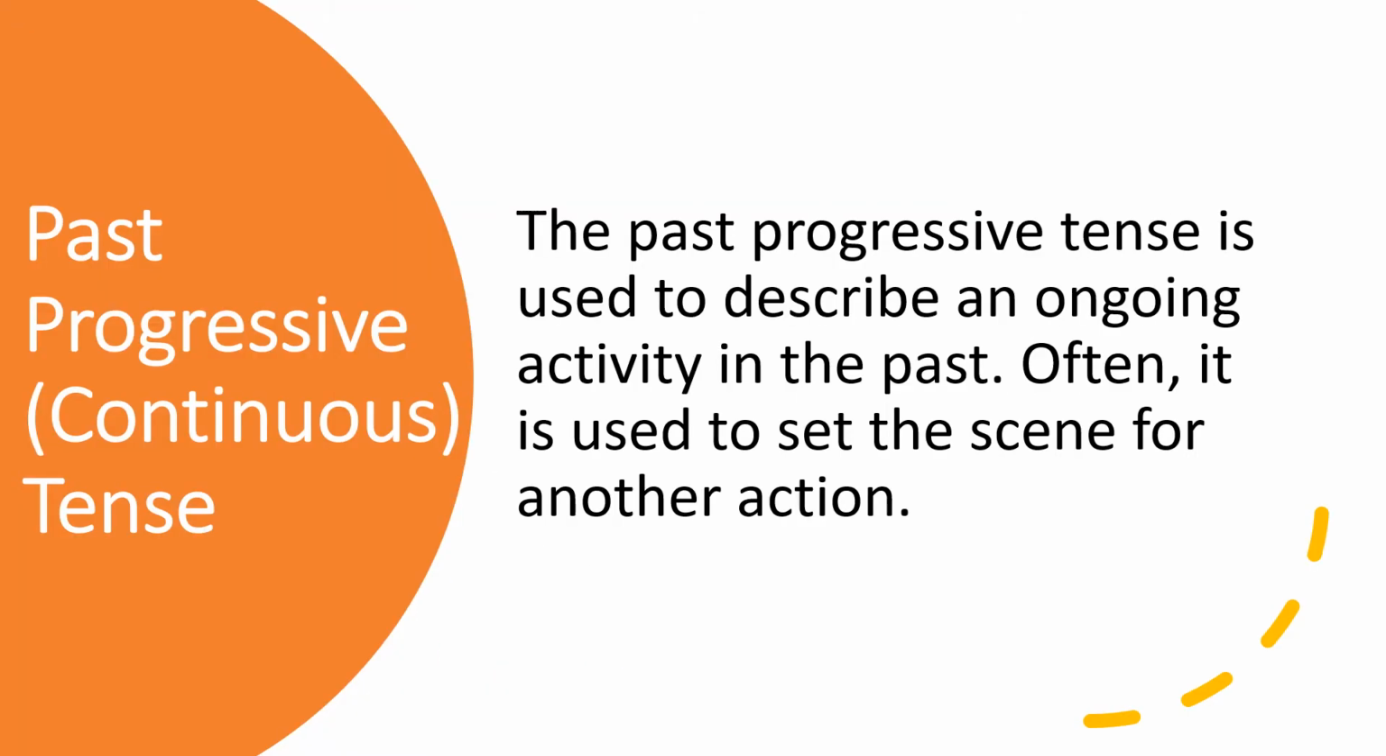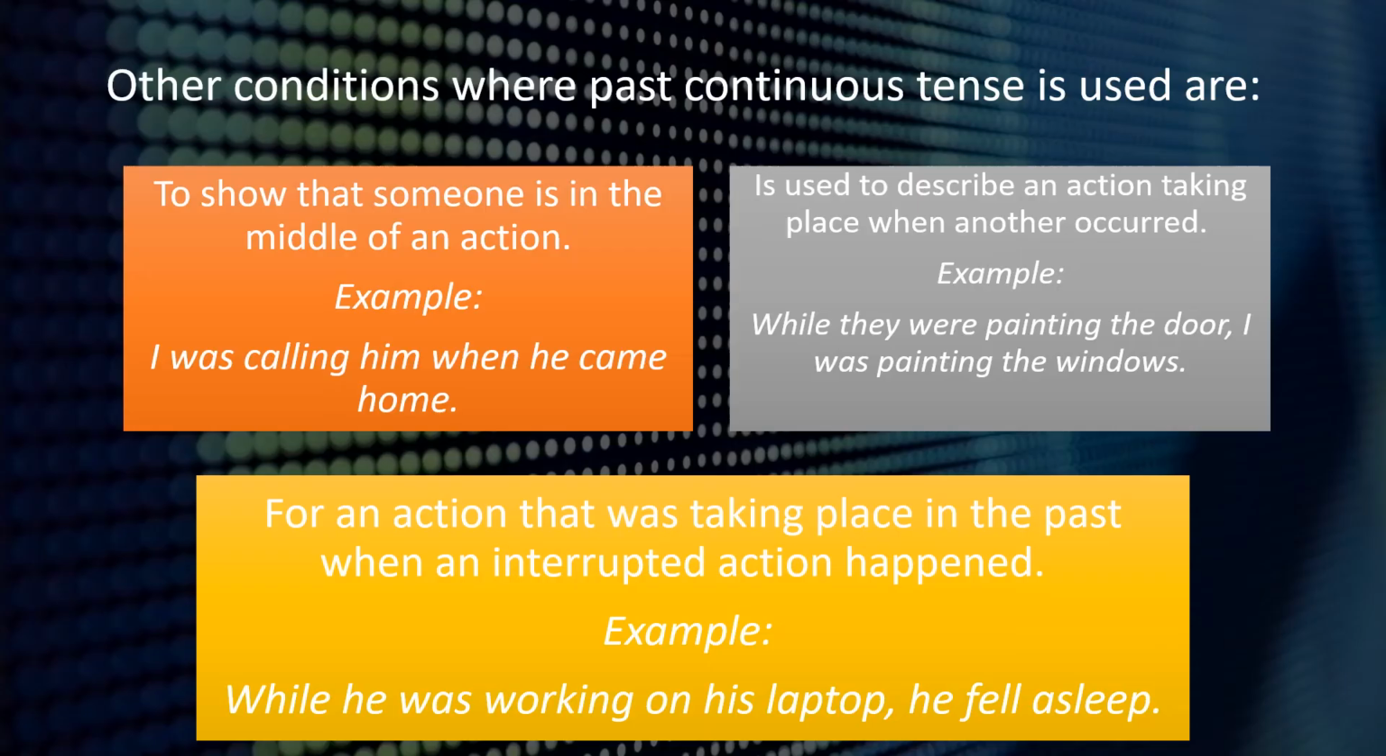Past continuous or past progressive tense. The past progressive tense is used to describe an ongoing activity in the past. Often it is used to set the scene for another action. Conditions where past continuous tense is used are to show that someone is in the middle of an action. For example, I was calling him when he came home.